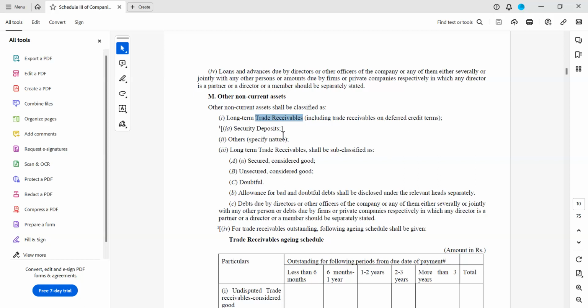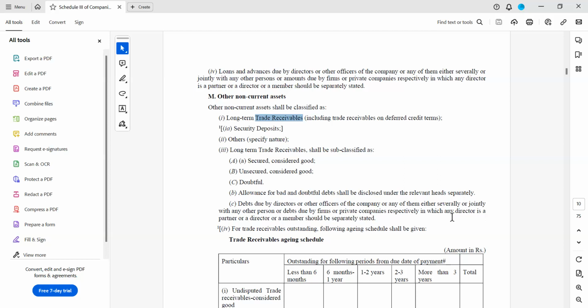Next, security deposits. As we told, security deposits to local authorities, the electricity department, all these things will come here, and any other deposits which are given have to be disclosed here. Long-term trade receivables shall be classified as secured considered good, unsecured considered good, and doubtful. Allowance for bad and doubtful debt shall be disclosed under relevant heads separately.